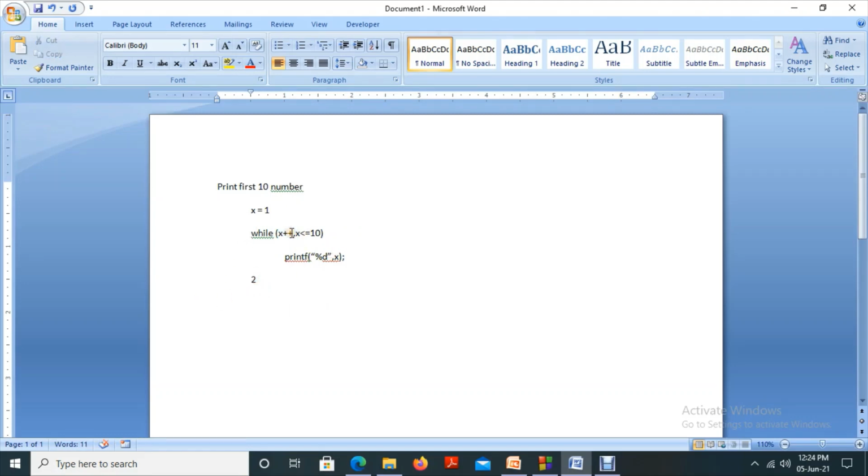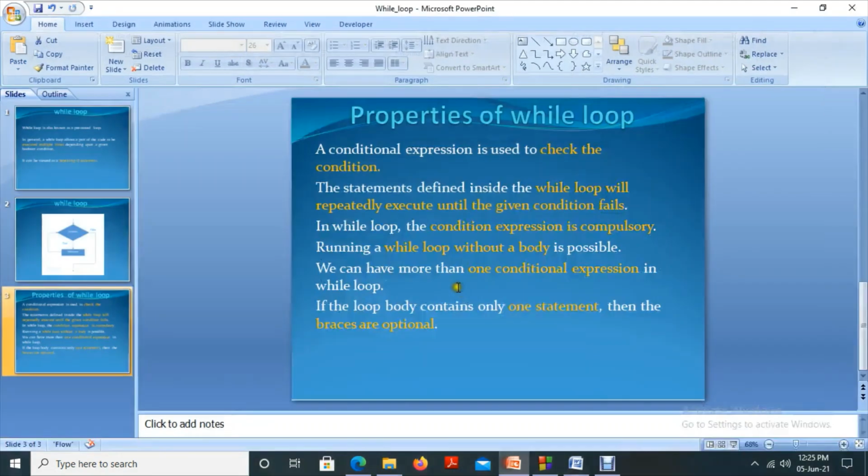Then it comes to the loop. x equal to x plus 1, now 3. 3 less than or equal to 10, print 3. Then after that 4, 4 less than or equal to 10, print 4. So if you want to print from 1, what do you have to do? Make it 0. Initially x equal to 0. 0 plus 1 is 1, 1 less than or equal to 10, print 1. Likewise. So that is the meaning of the statement. We can have more than one conditional expression in a while loop.